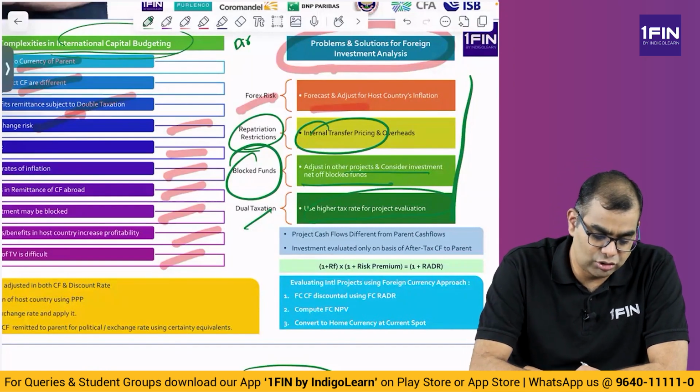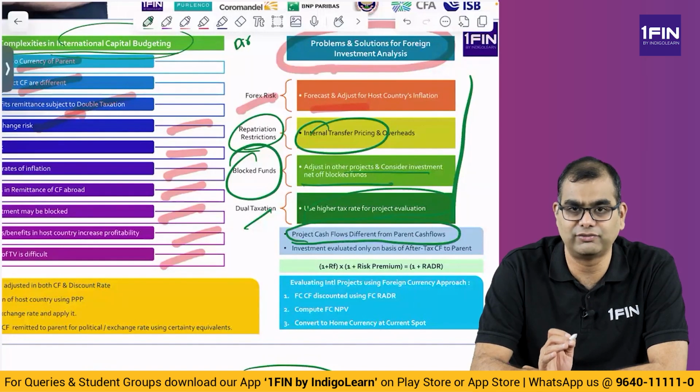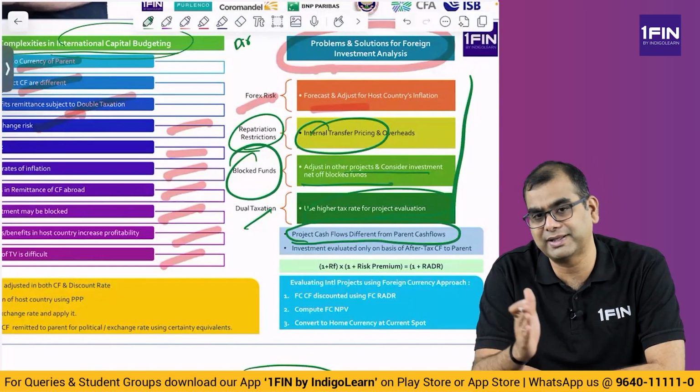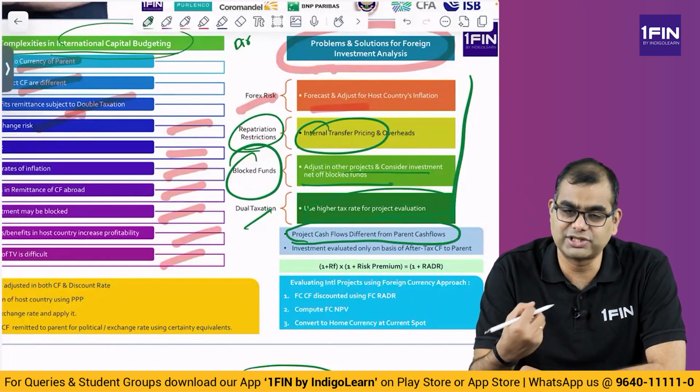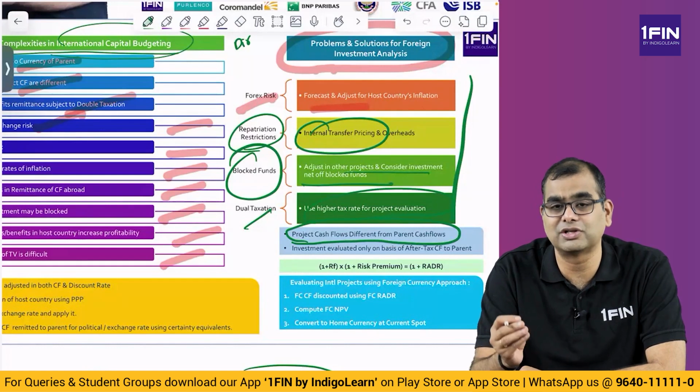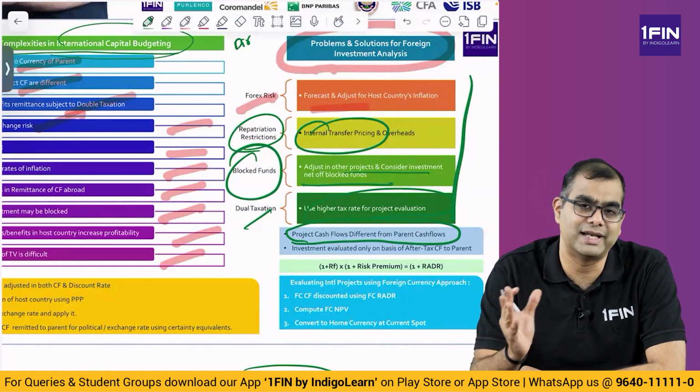Now, please note a few important things. Project cash flows are different from parent cash flows. I've told you this also, because a project may generate some money, but by the time it comes to the parent, there could be exchange rate issues, there could be taxation issues, because of which the amount that the parent is receiving may be less.